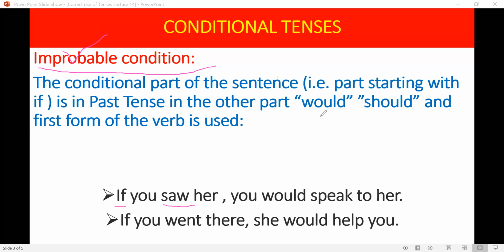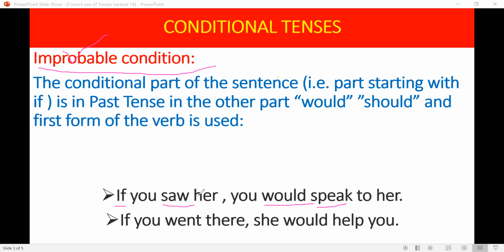In the other part, we use would or should and the first form of the verb. Now, in this tense, there is almost no possibility of that action happening.